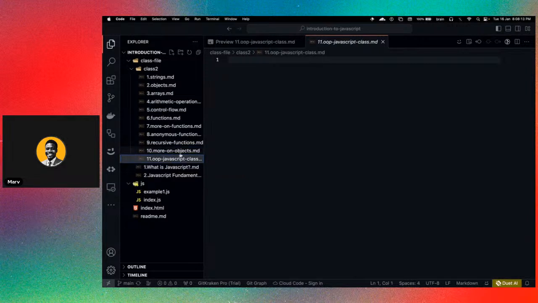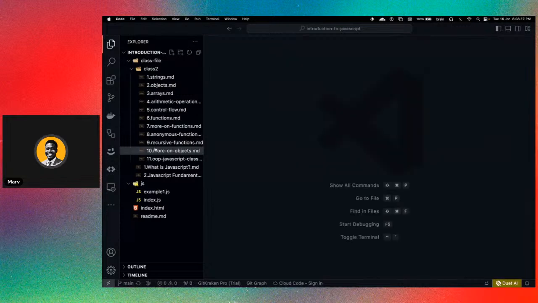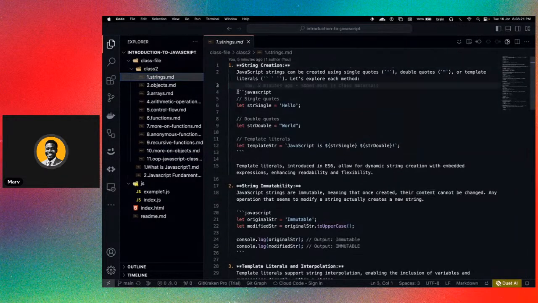I would cover this in one of the streams, or we will look into the details by next week. But for today's class, we're simply going to dive into the details of each of these items, from strings, objects, arrays, working with arithmetic operations, basic control flows, and we'll also discuss functions. So let's just get started because of time.